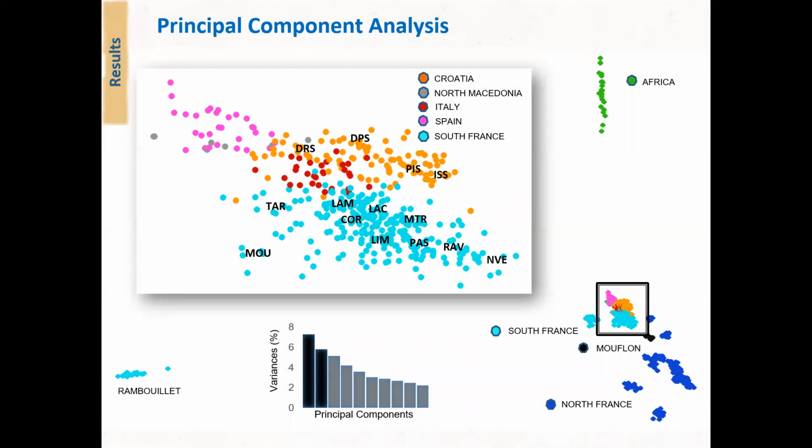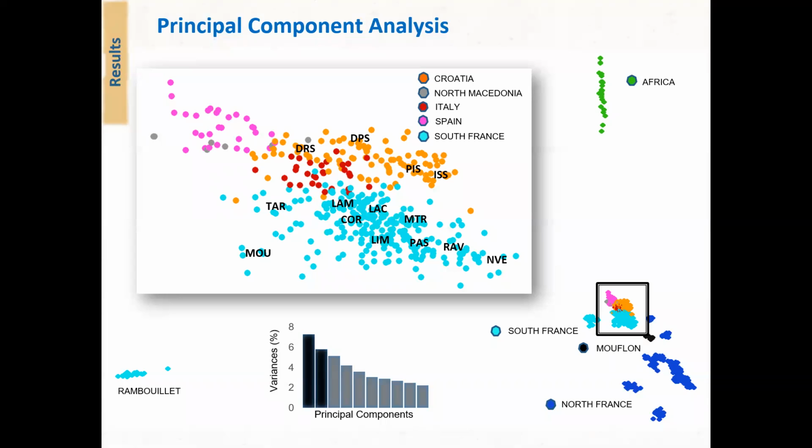To investigate inter- and intrapopulation genomic diversity, as well as genetic relationship among individuals, principal component analysis was performed. Here is the PCA plot of the first and second principal component. Together they account for 13% of total variation and separate breeds by geographical position. The first component separated the South French breed Rambouillet to the far left, while the second separated breeds by geographical latitude. From south to north separated Africa, then Mediterranean breeds where Croatia also clusters, and at last North French breeds.